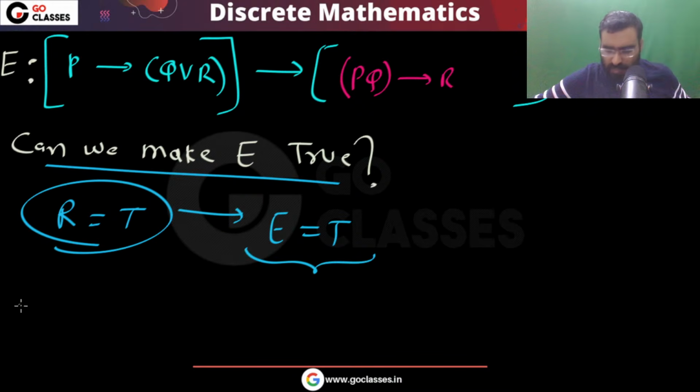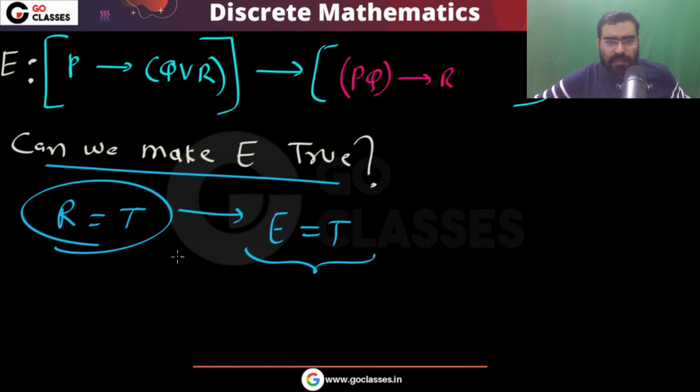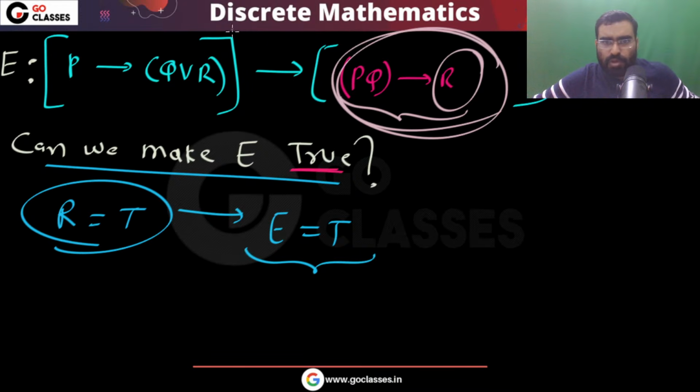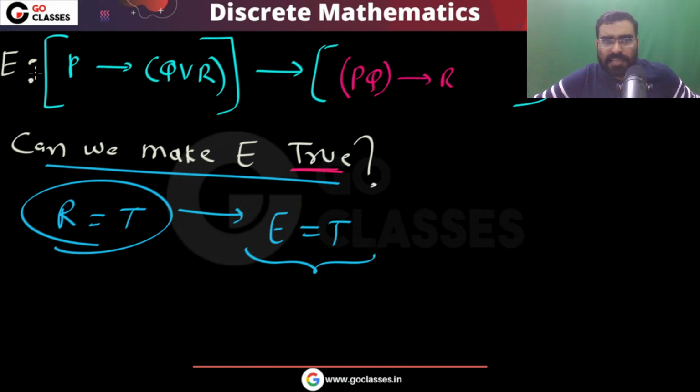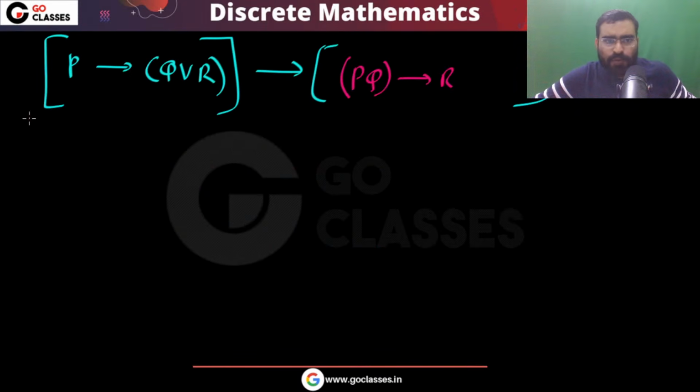So which option is gone? Tell me. Please understand, the question is asking for satisfiability, validity, contradiction, everything. So what I am doing is just seeing whether I can make this E true. Yes, I can very easily. If I make this R true, then this will become true, and then this implication will also become true. So this option is definitely gone, option C is definitely gone. Now let's see, can you make it false? This is your E. Can you make it false?